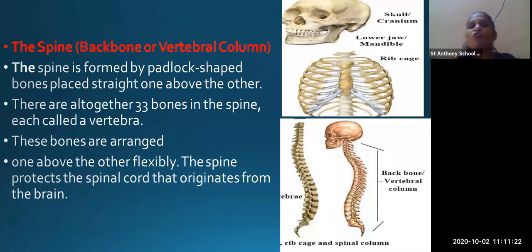Now spine is formed by the padlock shaped bones placed in straight one above the other. So you can see this vertebral column, how these bones are placed one above the other, and how they are locked? They are padlock shaped bones. Padlock means एक दूसरे में लॉक हो गए, they cannot move or they cannot separate easily. So they are locked as padlocked bones and they are straight one above the other.